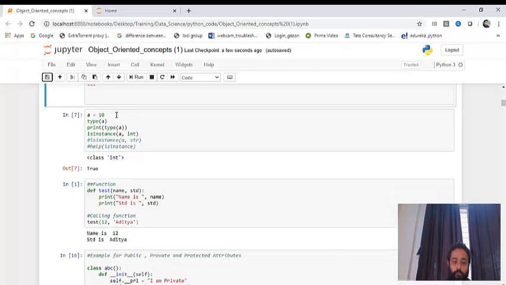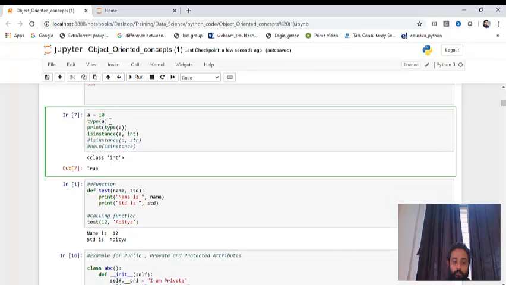A is equal to 10. I'm trying to print the type of it, and then I'm using isinstance, a function that will check if a particular object is of a type of a class or not. Here what I'm trying to check is whether a is a part of the int class or not. So I've defined a variable a is equal to 10. I'm checking the type.